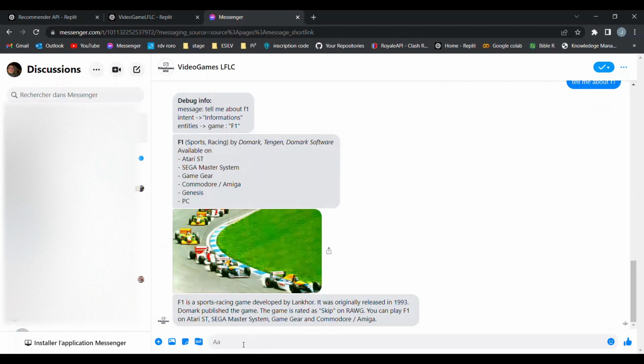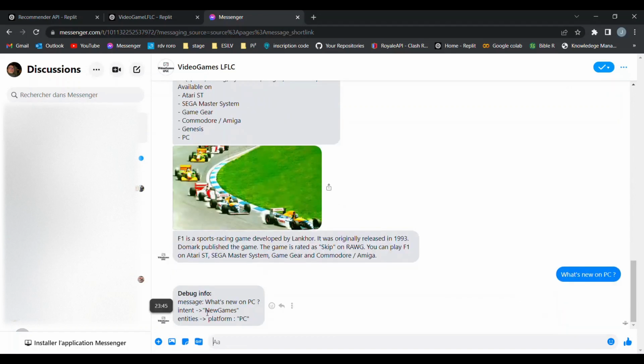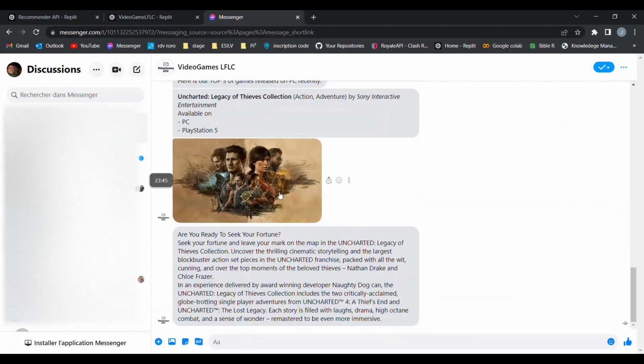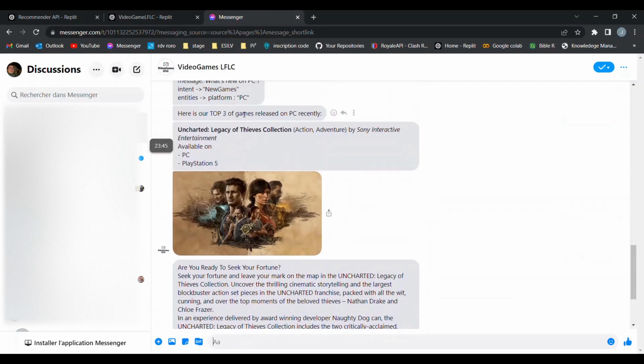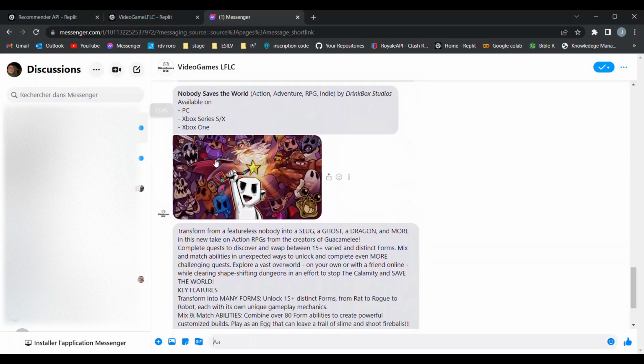Let's use another intent, which is to get the new games. We can use it on any platform we want. So what's new on PC, for example? So it understands I want a new game, it understands the platform, and then gives me the 3 popular recently released games. So here they are. Always the same pattern: platform, image, and summary.